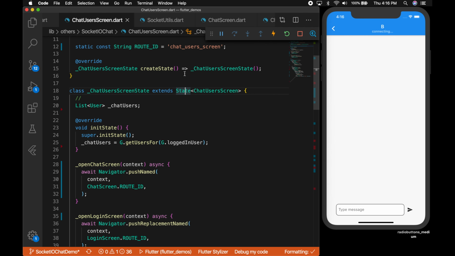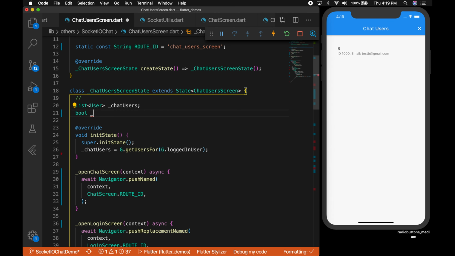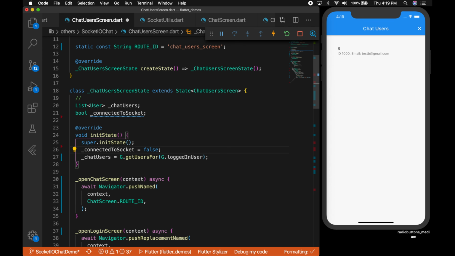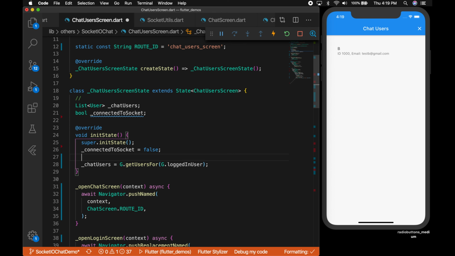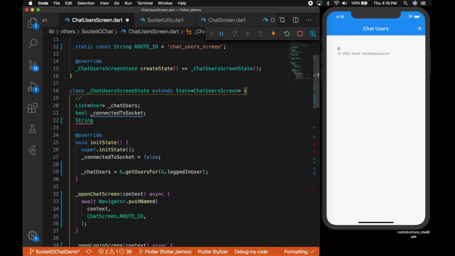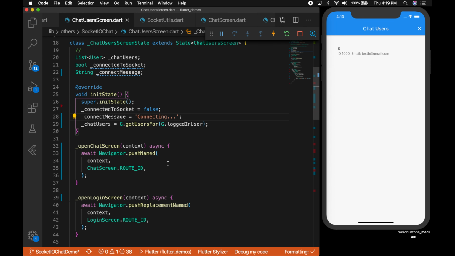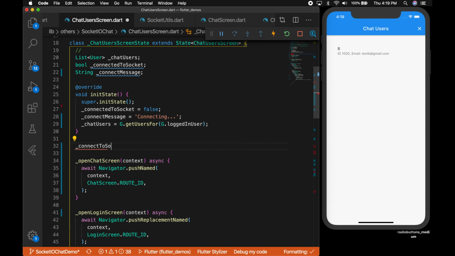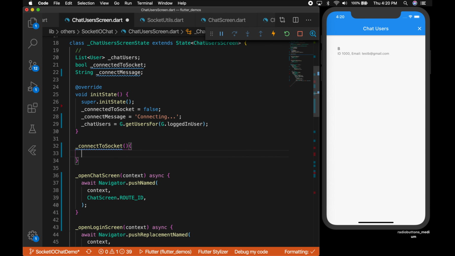Okay, now let's go back to the chat user screen, and here is where we are going to connect the socket. Okay, so let me declare a boolean variable. I'm going to say connected to socket. So initially it is set to false, so the socket is not connected, and a string. I'm going to say connect message, and let's initialize it to connecting. Okay, now I'm going to write a new function, connect to socket, and let me print who is connecting.